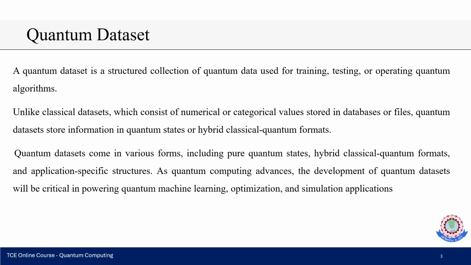First, what is a quantum dataset? A quantum dataset is a structured collection of quantum data used for training, testing or operating quantum algorithms. Unlike classical datasets, which consist of numerical or categorical values stored in databases or files, quantum datasets store information in quantum states or hybrid classical quantum format. Quantum datasets come in various forms including pure quantum states, hybrid classical quantum formats and application specific structures. As quantum computing advances, the development of quantum datasets will be critical in powering quantum machine learning, optimization and simulation